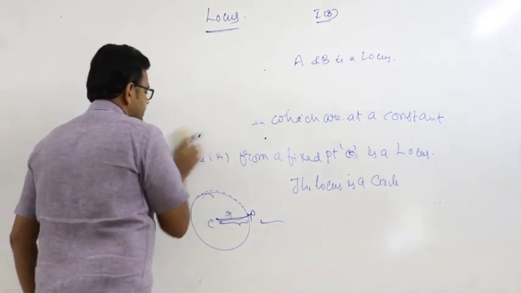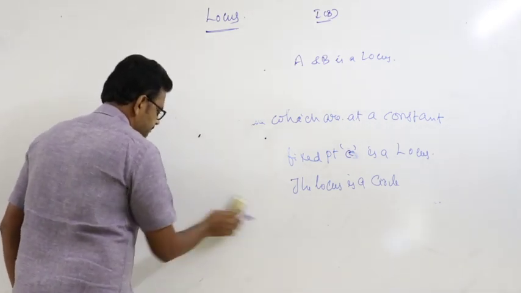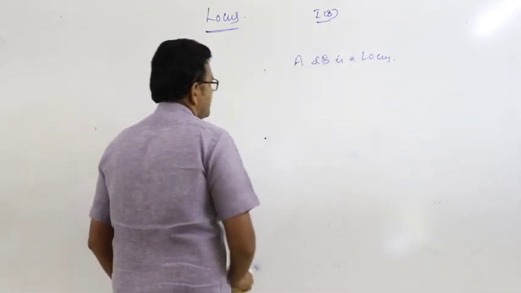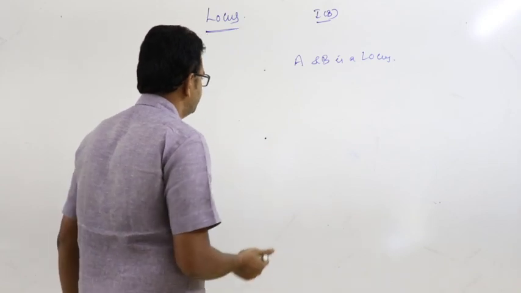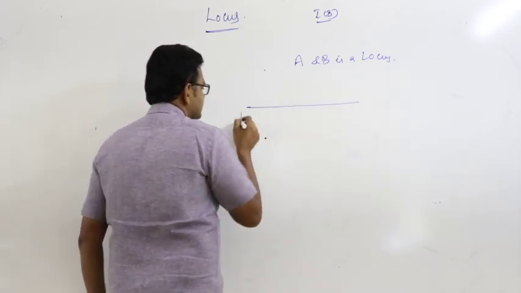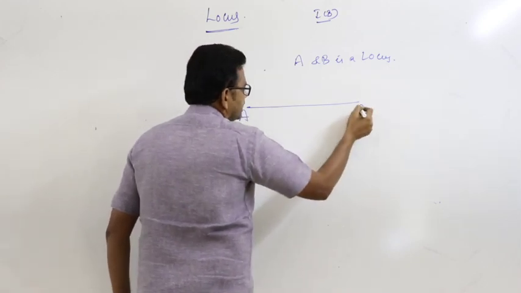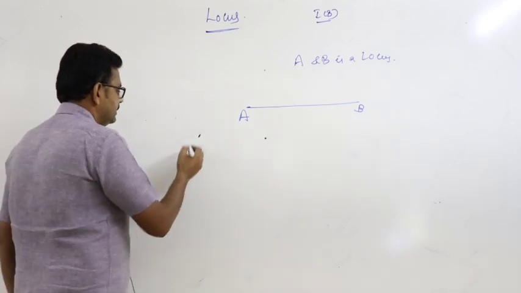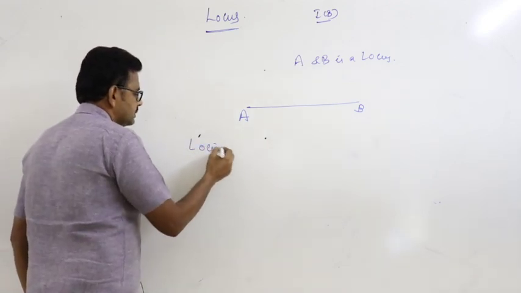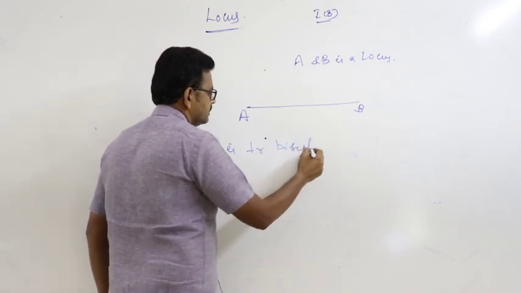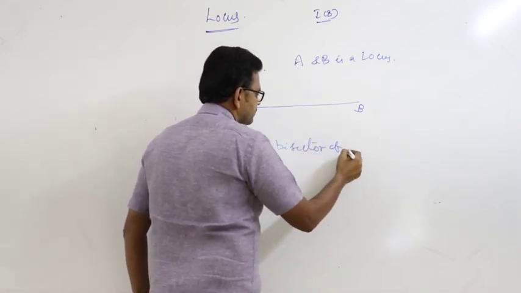The set of points in a plane which are equidistant from the points A and B is a locus. And the locus is the perpendicular bisector of AB.